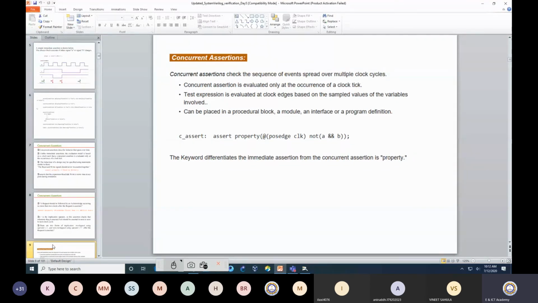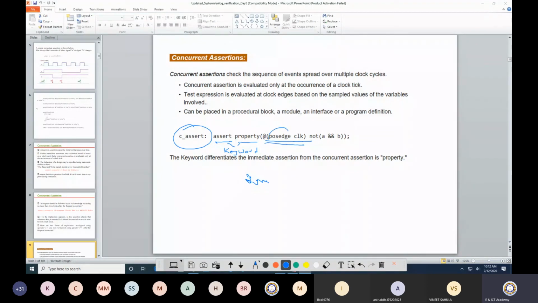So again, c_assert, this is the name. You can give it anything. Assert is again a keyword. Property is a keyword. So these two are keywords. Then this is posedge of the clock.